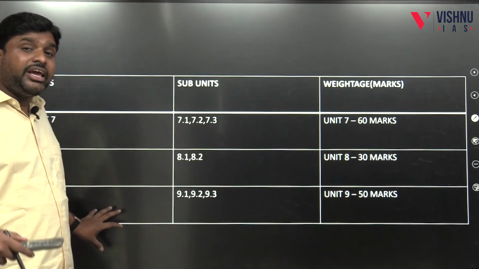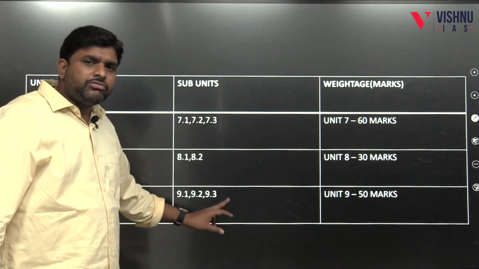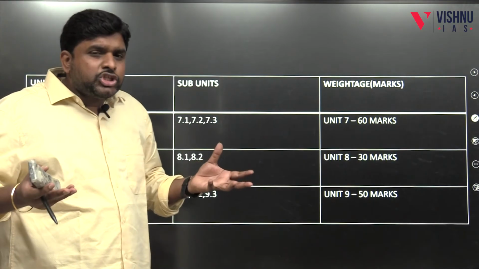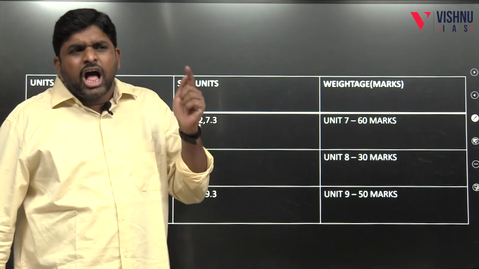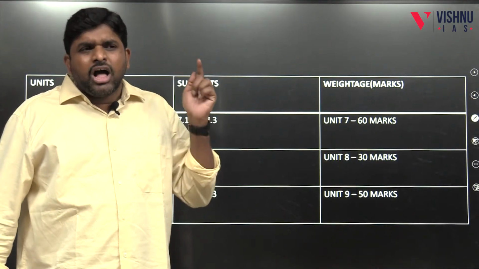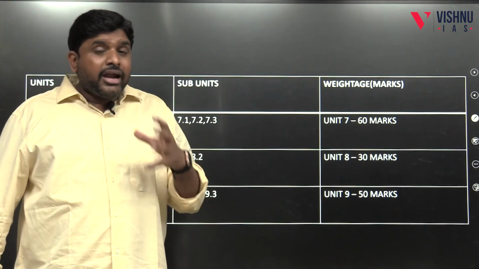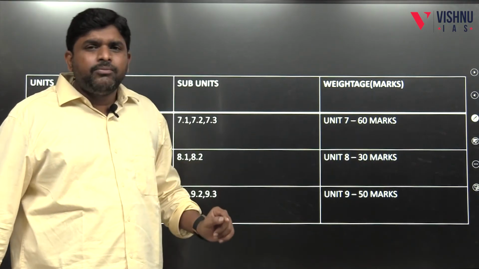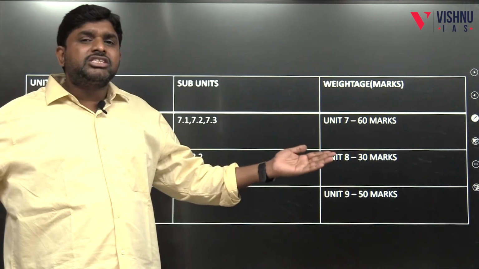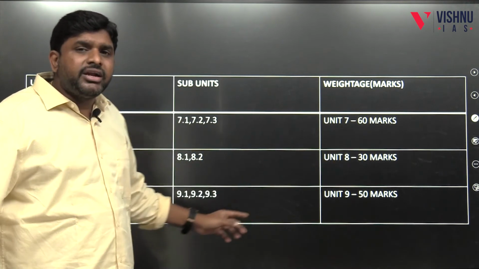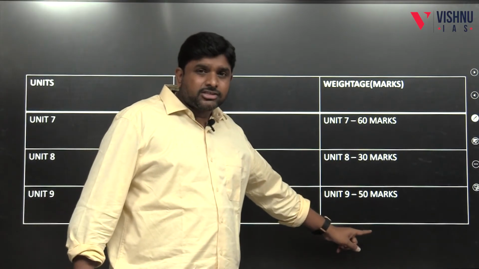And the last unit is applications of anthropology in Indian society. 9.1, 9.2, 9.3: by using anthropological knowledge, how we can address tribal problems, ethnic conflicts, communalism, and the problems faced by mankind. And how anthropology is helpful in policy making and policy implementation, and all the government schemes for tribal development are present in 9.1, 9.2, 9.3, which constitute 50 marks.